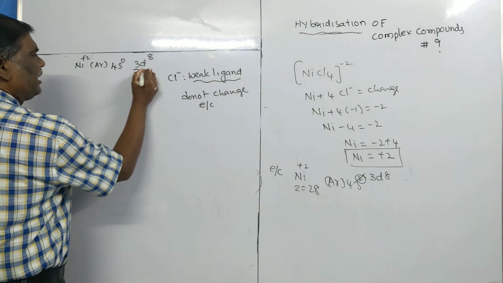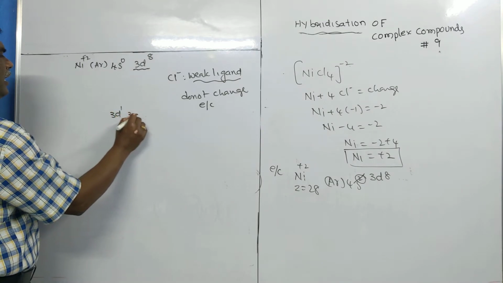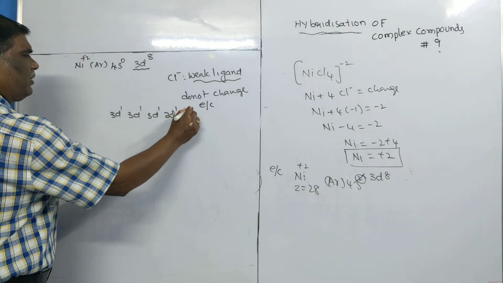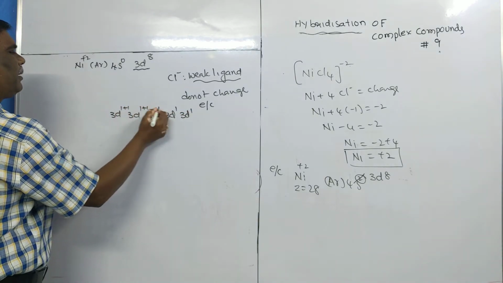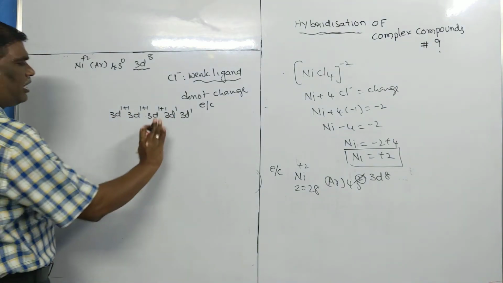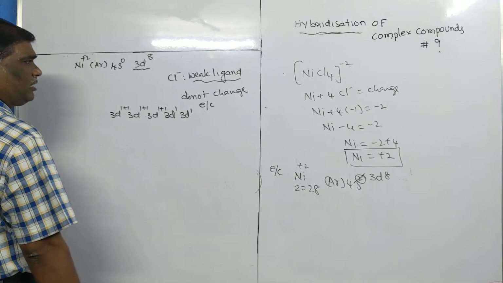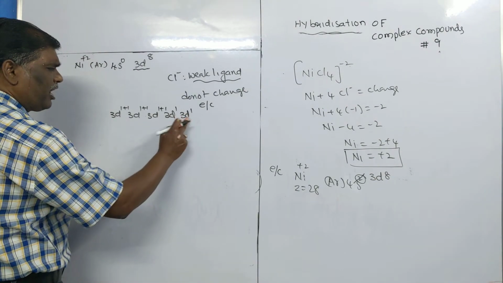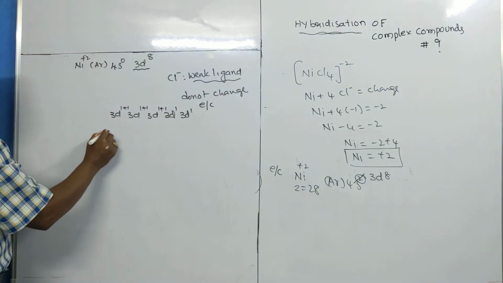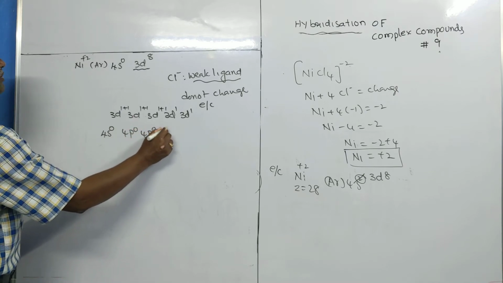That's why the electronic configuration is taken as it is: 3d1, 3d1, 3d1, 3d1, 3d1, pair up, pair up, pair up. Here these two are half filled, not suitable for hybridization because we need vacant orbitals, and these two are not forced to pair up because the ligand is weak. That's why we go for outer orbitals. How many orbitals do we need?